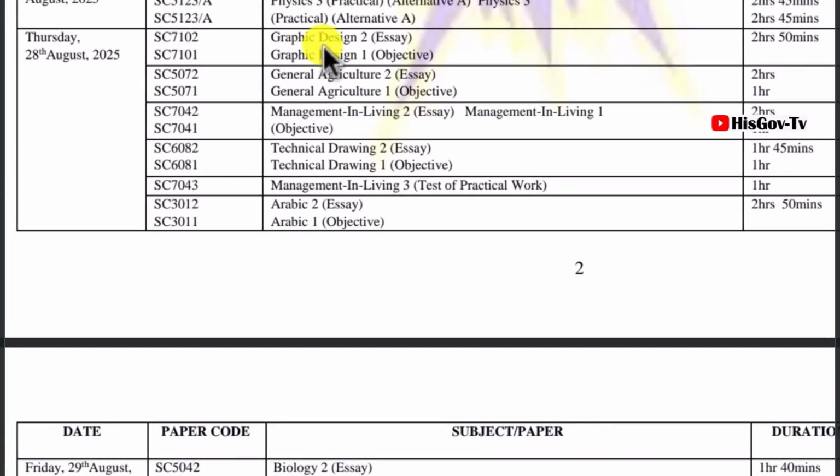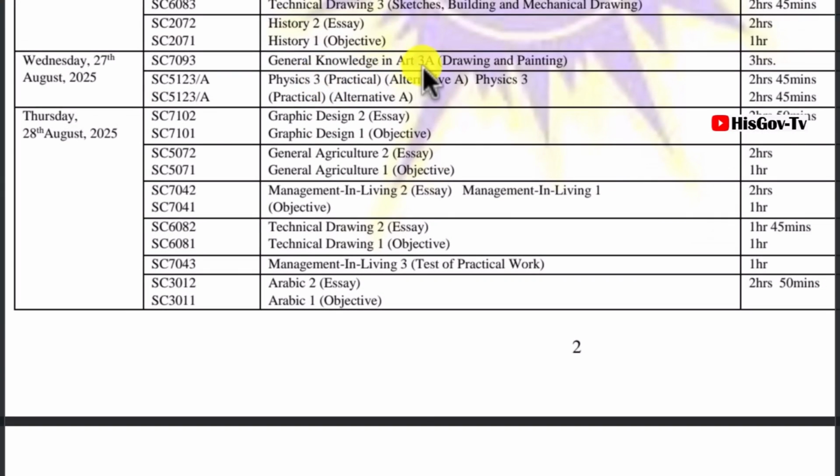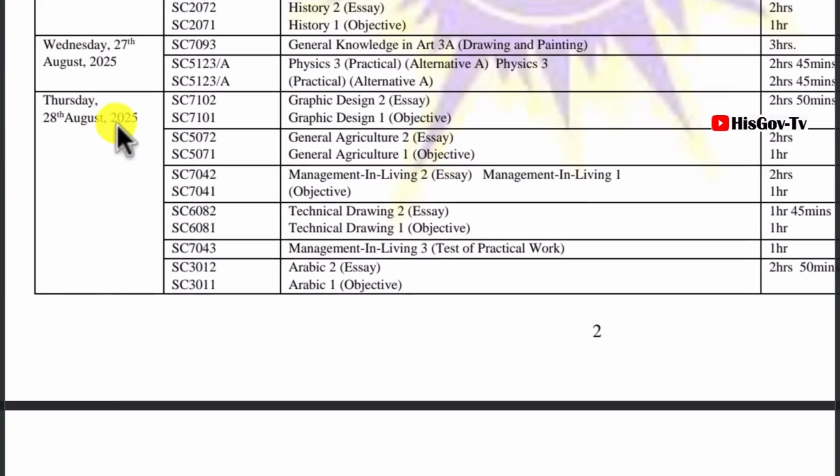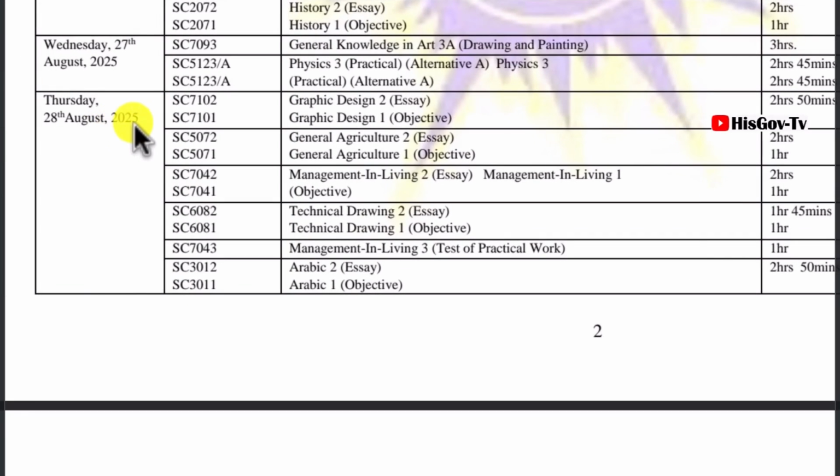So let's come to 27th. On 27th, we have general knowledge in art, and physics practicals will also be written on 27th August. Now, the general knowledge in art is a 3-hour paper that will begin in the morning, and then the physics will also begin in the morning, 8:30. Let's move on to Thursday, 28th August.